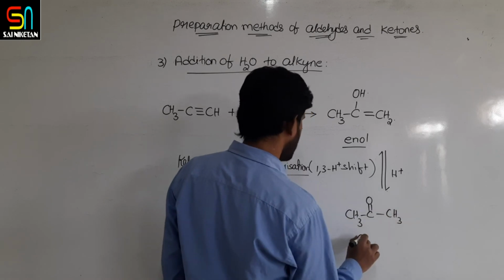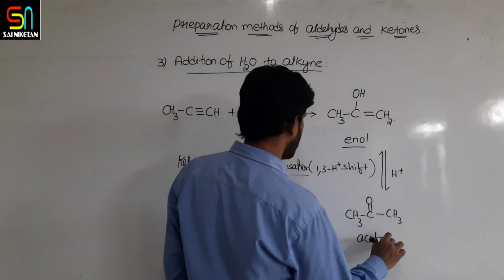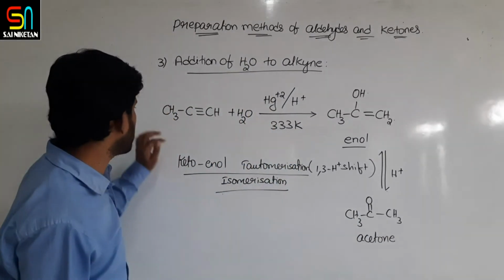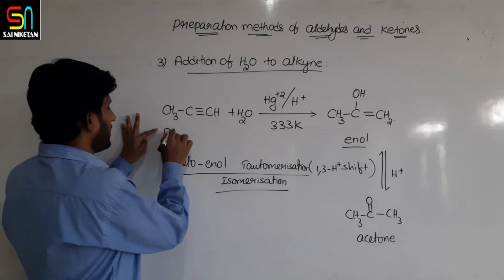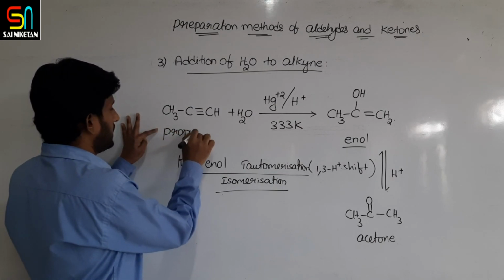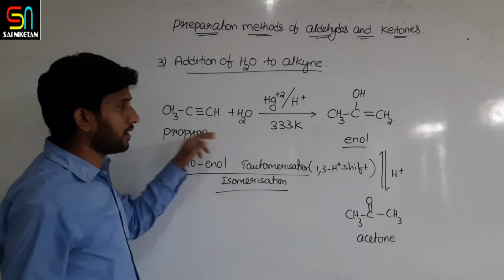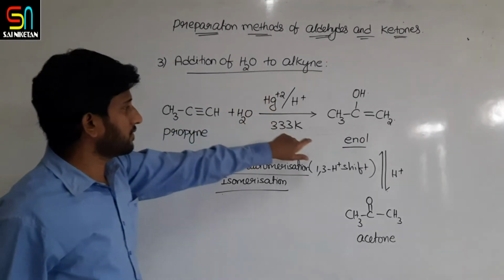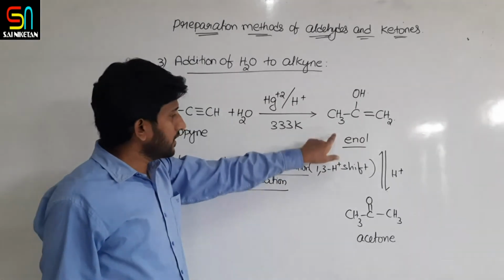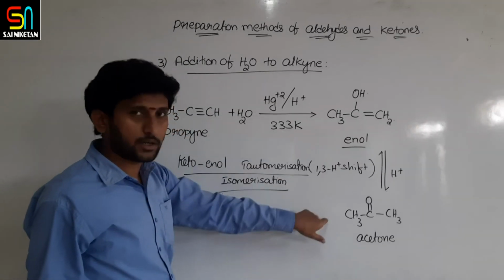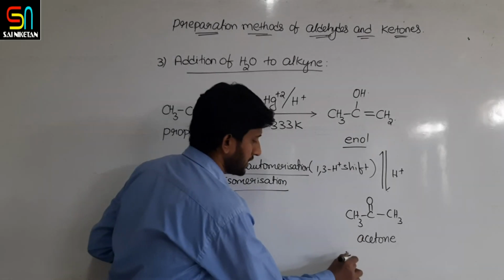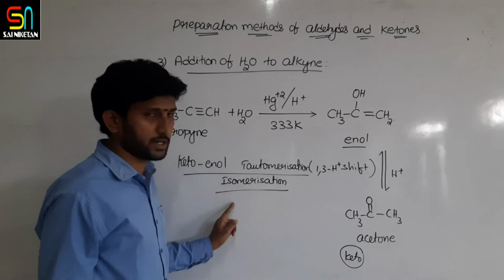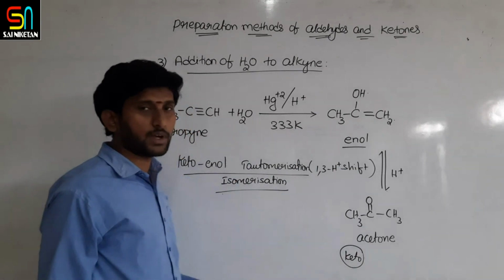That is, finally you will get acetone in this reaction. So what is happening? If you are taking propyne on hydration with mercury salts in acidic medium, first enol is formed. Enol undergoes keto-enol tautomerization. This is acetone. Acetone is nothing but which group? Ketone group. So keto-enol tautomerization or isomerization. This is the final product, ketone.